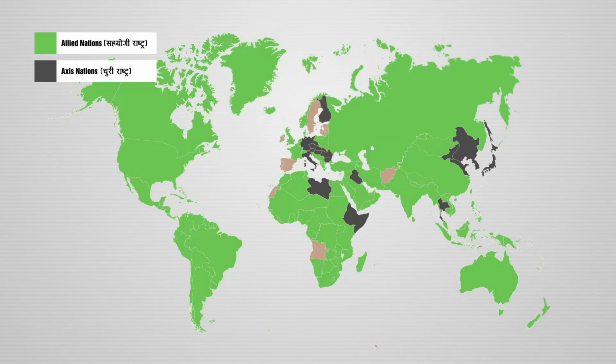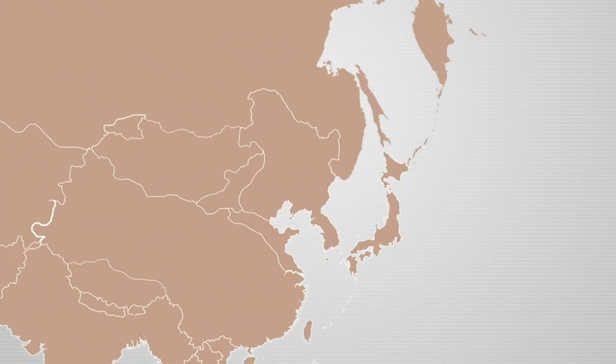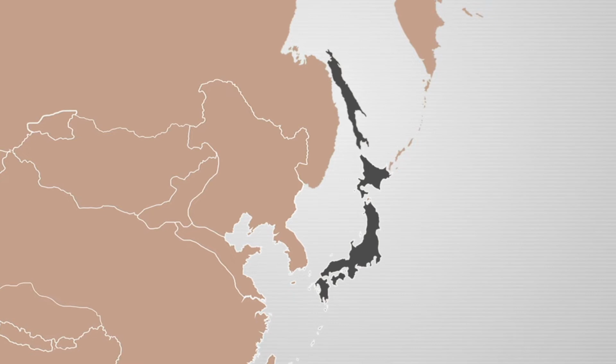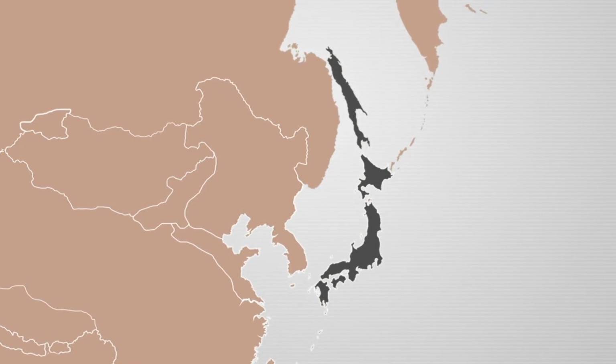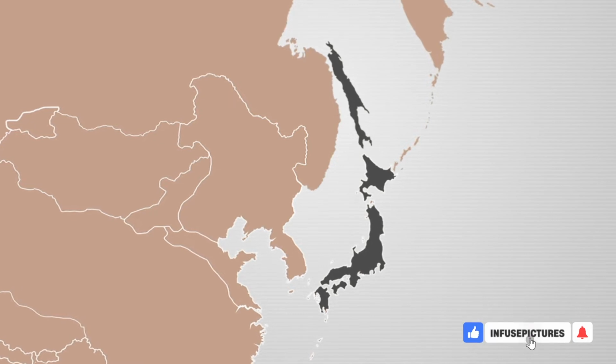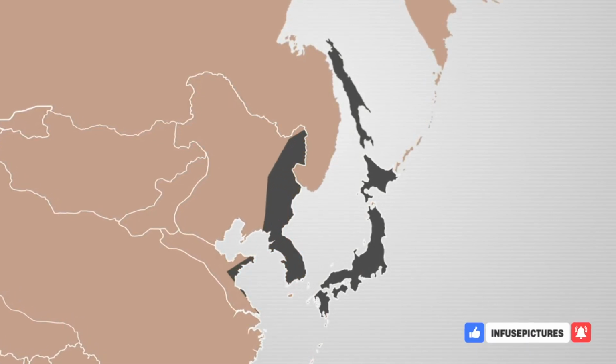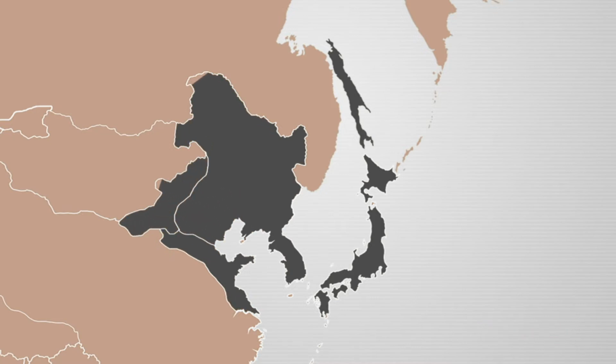Now I'm going to talk about the main reasons of World War II. First of all, the rise of militarism in Japan. Japan's military was growing day by day. Japan was ruled by the military. Japan had been focusing on the military for years and was attacking all the countries around.